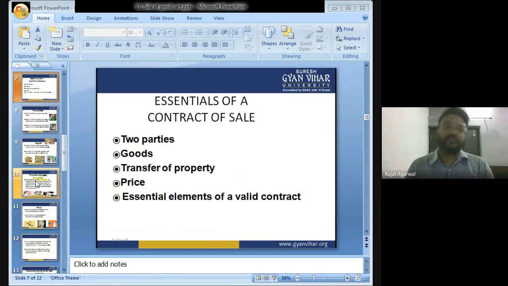Essentials of contract of sale. In a contract of sale, there should be two parties, buyer and seller. There should be some goods which are required to be transferred from seller to buyer. Transfer of property: the ownership of the goods should also be transferred from seller to buyer. Price: the buyer should pay some price for the goods purchased from the seller. Essential elements of a valid contract: as you all know, a contract of sale is also a contract, so all the essential elements of a valid contract will automatically come in this.